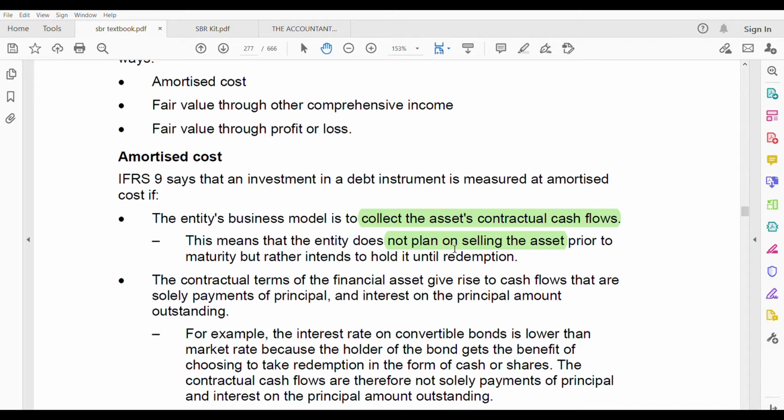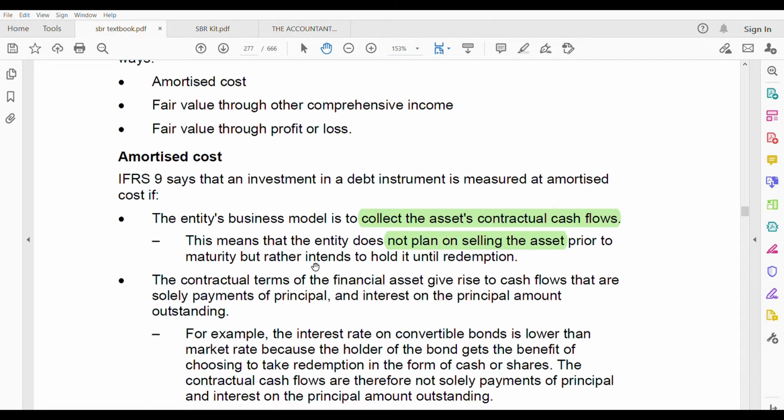That means if you are taking a bond, let's say for 5 years, for that 5 years you're not selling that bond. You are keeping that bond with you, and on that bond, you are receiving cash flows, interest as well as the principal amount. If you are keeping that bond until maturity, you are using amortized cost. And the way we calculate amortized cost is very similar to how we have calculated it for financial liabilities.